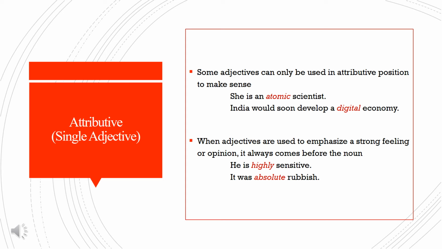Similarly, India would soon develop a digital economy. Digital is an adjective here which cannot be used after economy. When adjectives are used to emphasize a strong feeling or opinion, they are used in attributive position. He is highly sensitive. It was absolute rubbish. The words highly and absolute convey strong emotion and are used in attributive position.